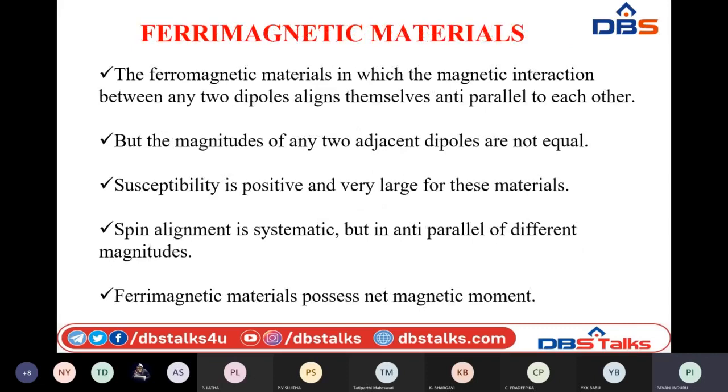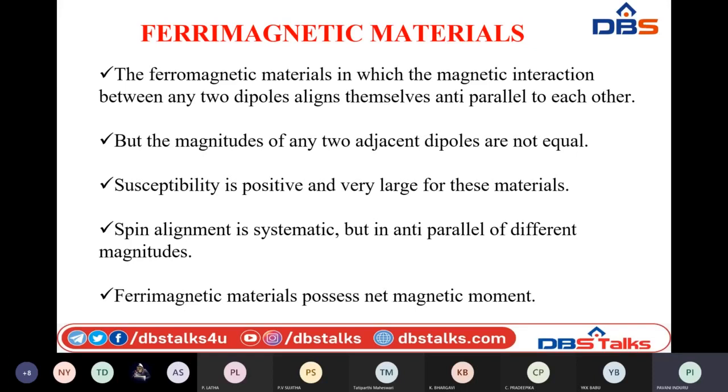Next, coming to another type of magnetic material, that is nothing but ferrimagnetic material. Since it is also one of the kinds of antiferromagnetic materials, they will have dipoles present in them. They have net dipole moment even in the absence of applied magnetic field.